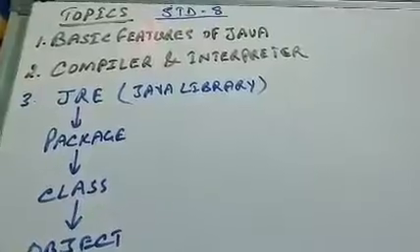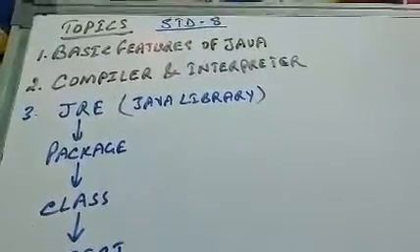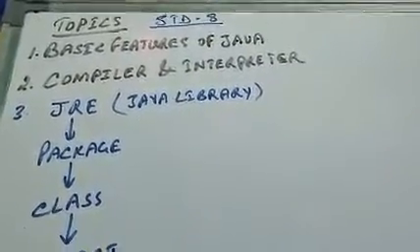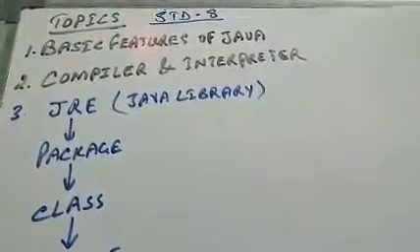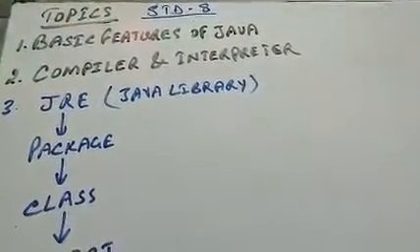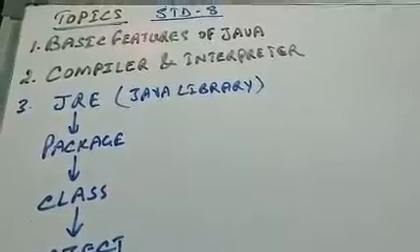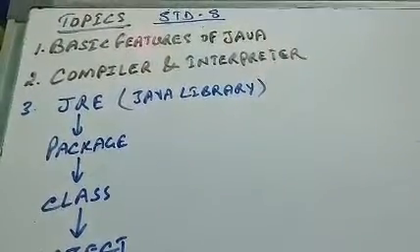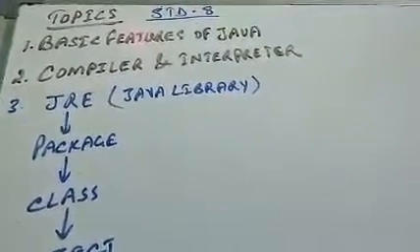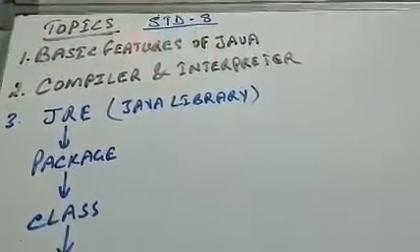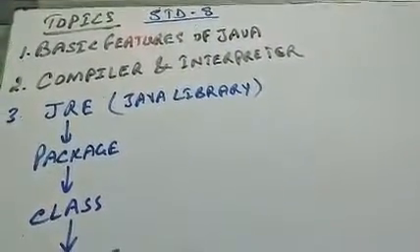The third one is that you can access data from the local system as well as from the internet. So it is platform independent. Since it is platform independent, you can run the Java program anywhere.